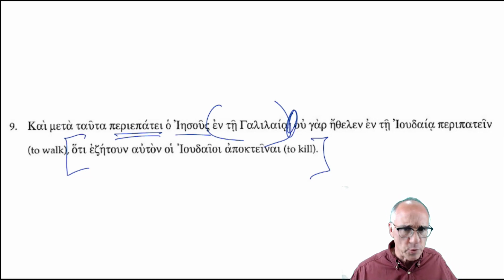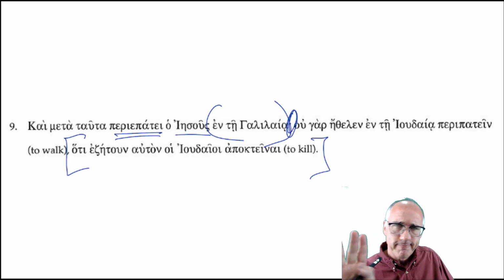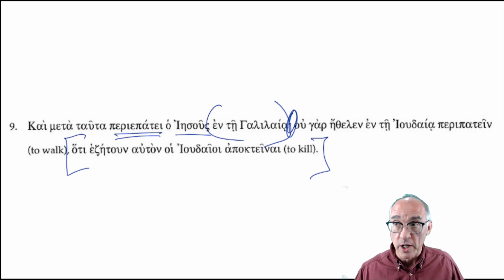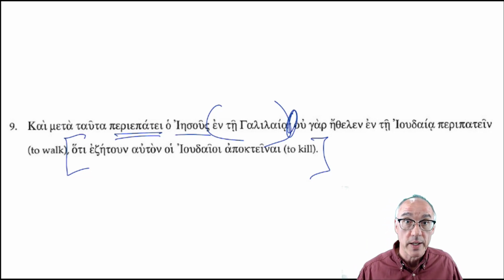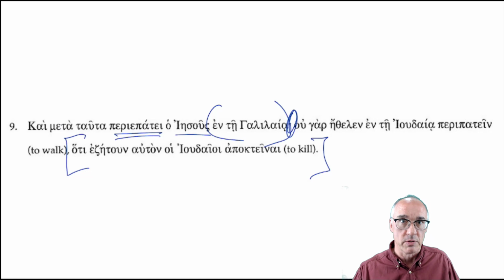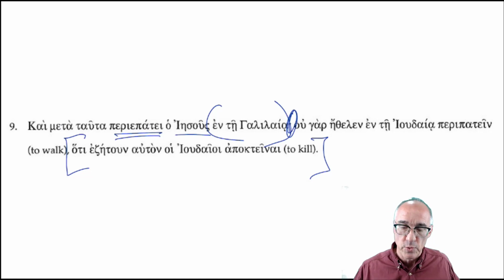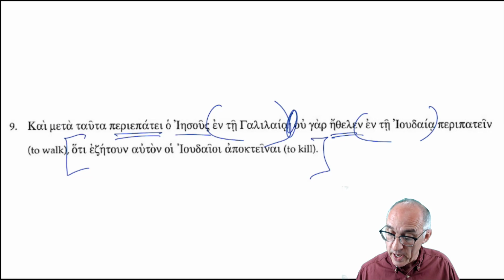And you'll notice as we go through these, I've said it before, word order is not essential, is not critical. They don't follow the word order like we do in English, but generally Greek, like Latin, is unwilling to break up prepositional phrases, okay? So that's why I'm comfortable just putting those parentheses around that, treating the prepositional phrase all at once. Ugar ethelen, plural, and in ente Judea, peripatein, to tell you this is the infinitive.